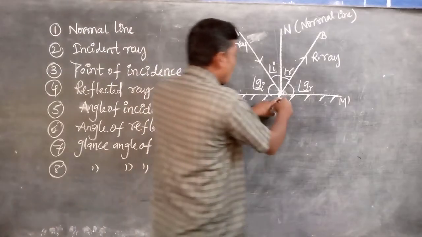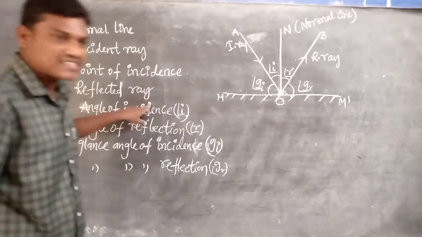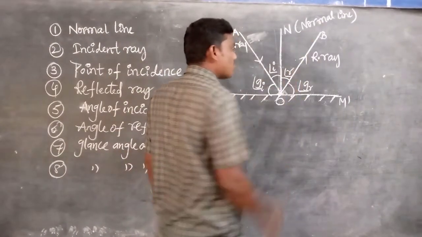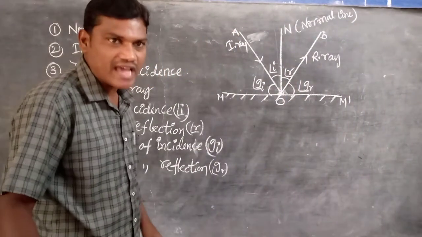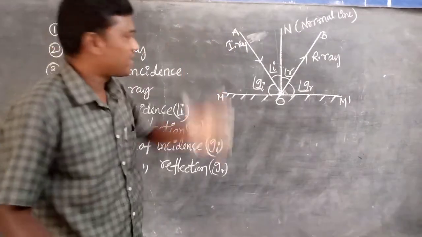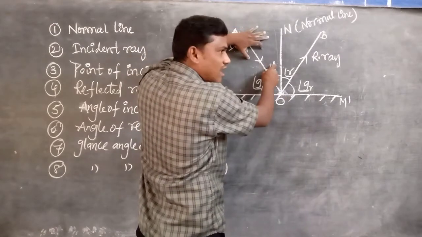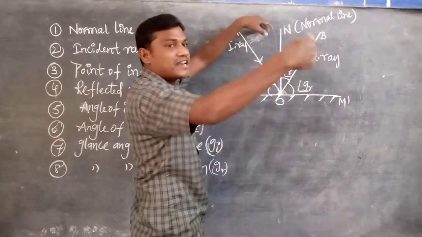Next one, OB is the reflected ray. The reflected ray is nothing but the bouncing ray. According to the reflection phenomenon, the bouncing light ray comes back into the same medium. Here AO is the incident ray, coming from maybe a candle or any illuminated object.